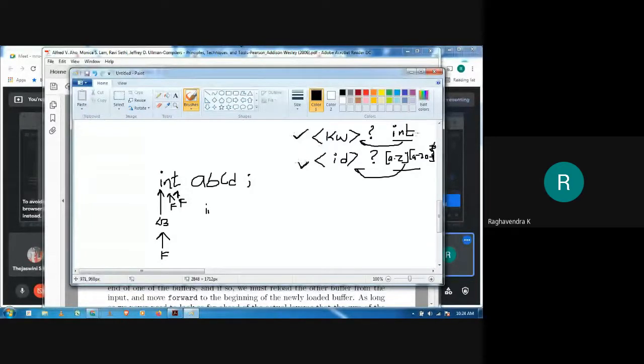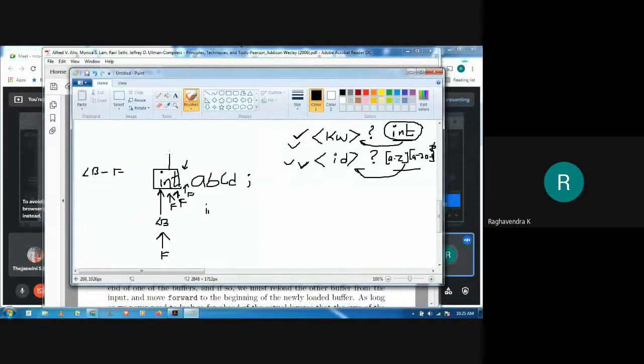But we know that this is the first rule that we have written, so int will be matched. Of course after that we need to also check, so we increment forward. Now forward points to a space, which is not a part of any definition here. So what the lexer is going to think is, whatever I have seen so far, from lexeme begin to forward right now, maybe that is a lexeme.